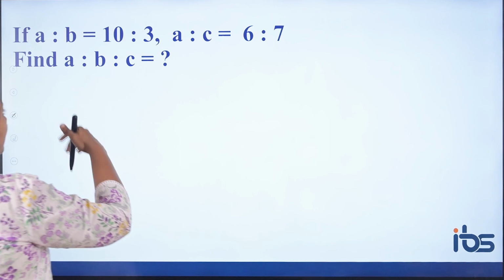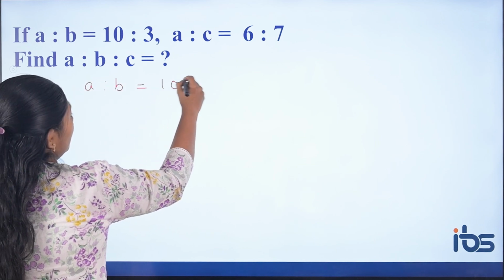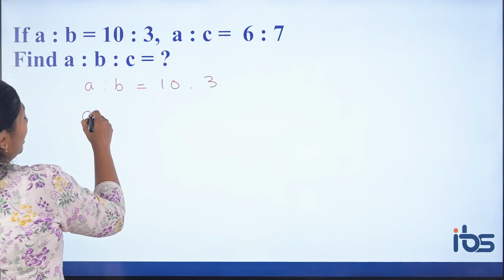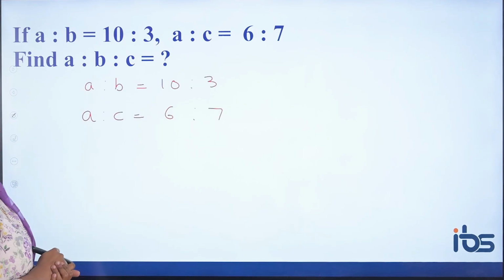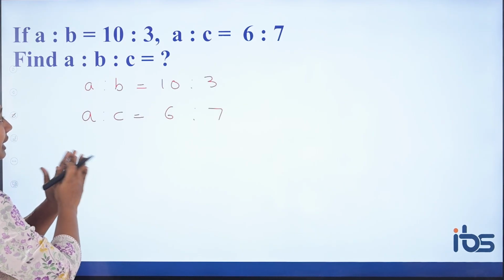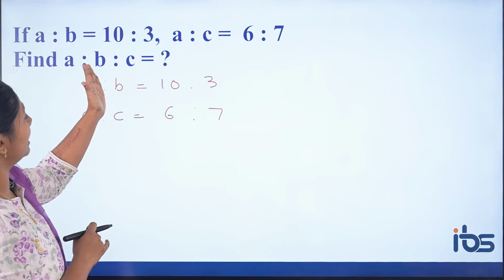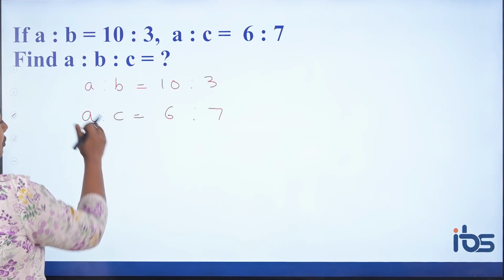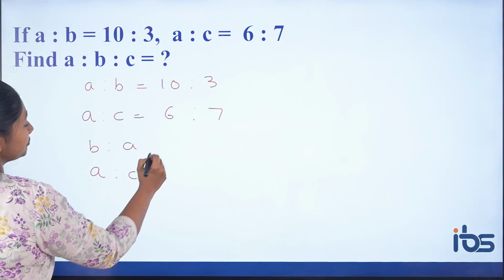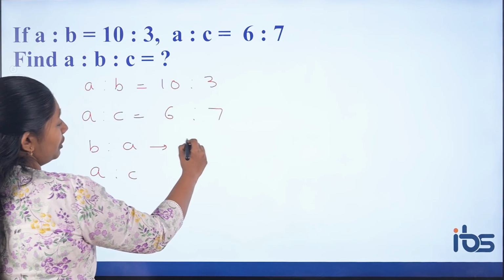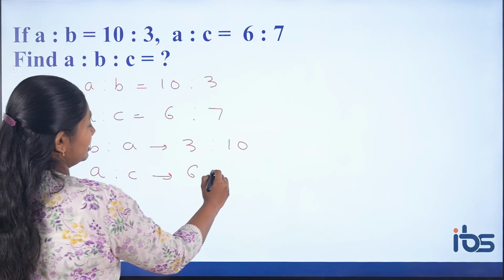Next, same thing. Here we have A is to B as 10 is to 3 and A is to C as 6 is to 7. This has violated the order, so you have to arrange it in a proper way. You have A is to B, A is to C, but you need A is to B is to C. So, what you have to do is arrange B is to A, then A is to C. B is to A means 3 is to 10. Then A is to C means 6 is to 7.